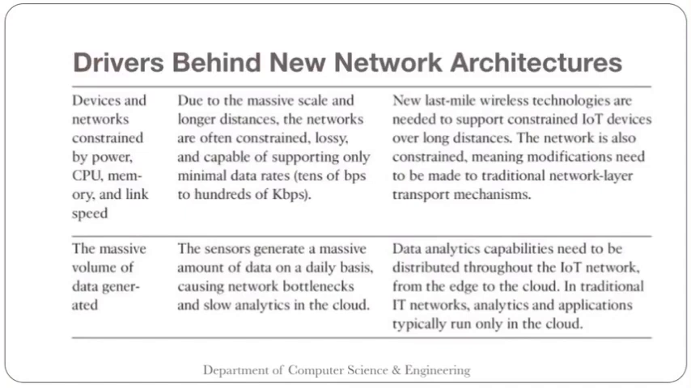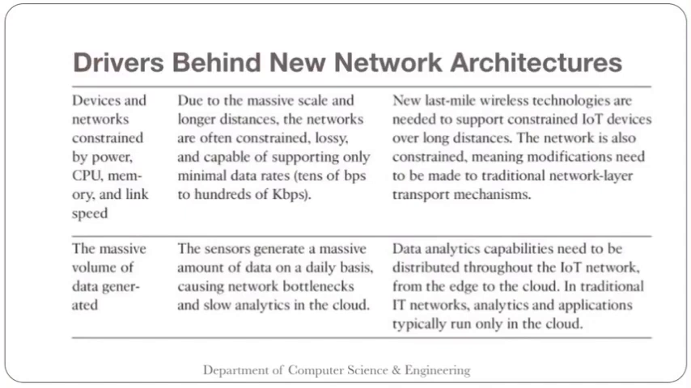For this, new last mile wireless technologies are needed to support constrained IoT devices over a long distance. Technologies like Bluetooth will not be that useful because we cannot transmit the data a long distance. So we need some new last mile wireless technologies. The network is also constrained, meaning modifications need to be made to traditional network layer transport mechanisms.